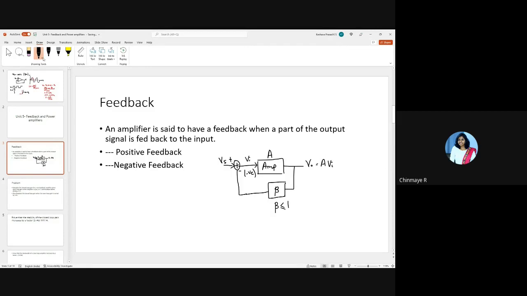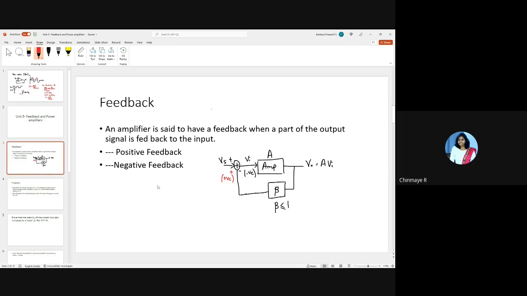Similarly, if I feed this in the same phase as that of the input signal, then I say it's a positive feedback. So what happens if you give a positive feedback here? This amplifier saturates, right? It will no more behave like an amplifier and it will behave like a switch basically. It will saturate at 1 voltage. So it will not behave as expected, correct? But when you give a negative feedback, this will behave linearly like how we expect an amplifier with a negative feedback to behave, right?